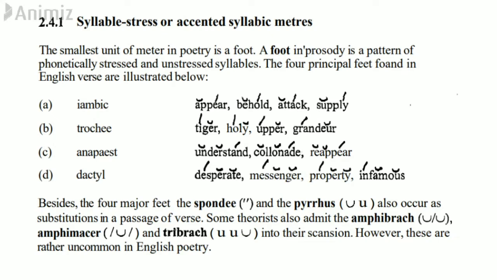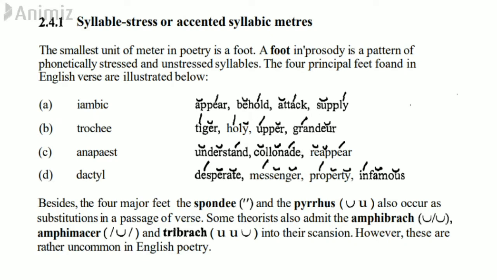The word iambic might sound very familiar because I have discussed it in the previous session. Words like appear, behold, attack, supply are iambic. Let me quickly explain why. The iambic foot is represented by the way we use the unstressed and stressed syllable.